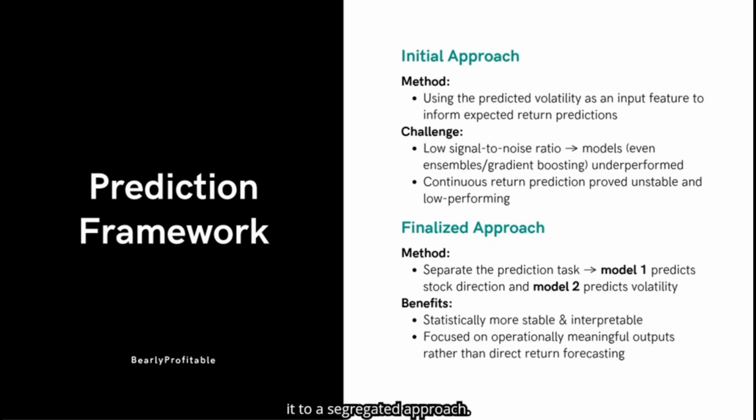So, we shifted to a segregated approach. Instead of predicting returns directly, we built two separate models, one for direction and another for volatility. This separation makes the system statistically more stable. The direction model focuses on recognizing patterns in market movement, while the volatility model quantifies uncertainty, together forming a more interpretable and reliable foundation for portfolio decisions.